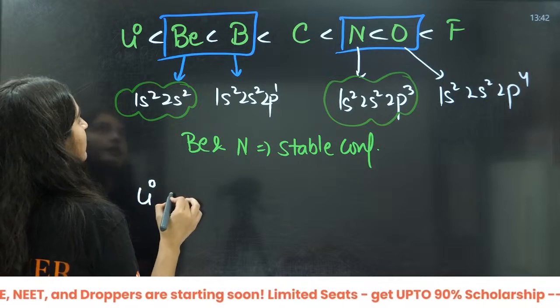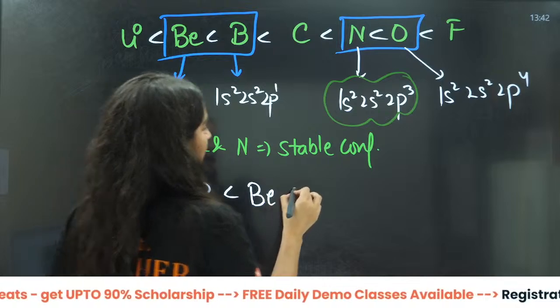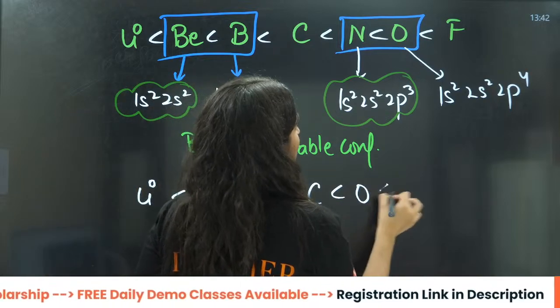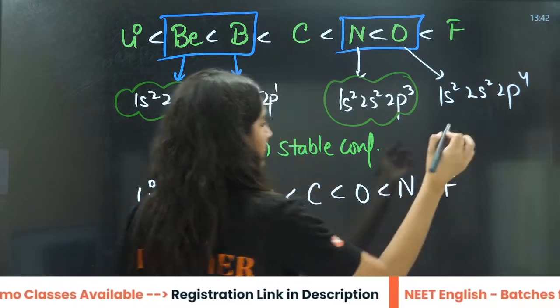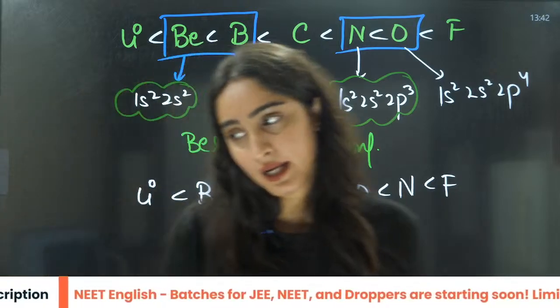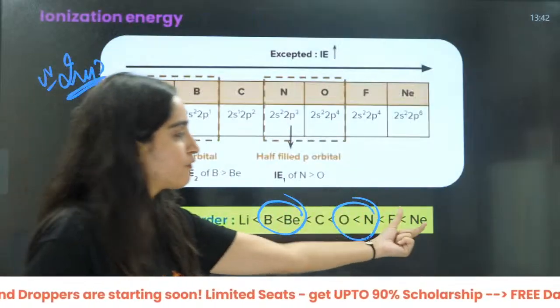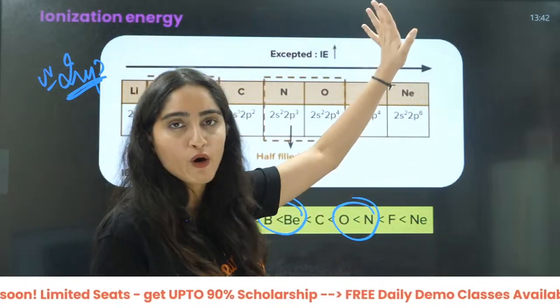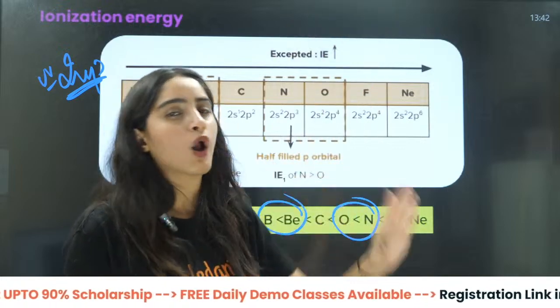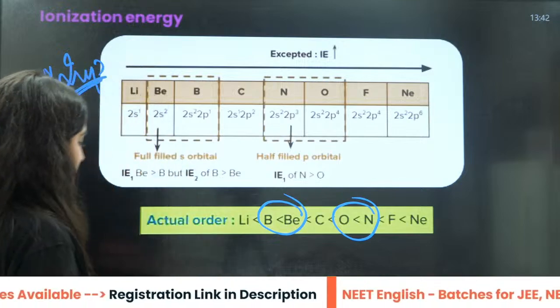This will be lithium, then boron, then beryllium, then carbon, then oxygen, then nitrogen, then fluorine. Out of this, neon will be maximum. It will always be maximum. So this is the correct order. There is no talk about it, noble gases always have the maximum in that one period. Okay, bacha?